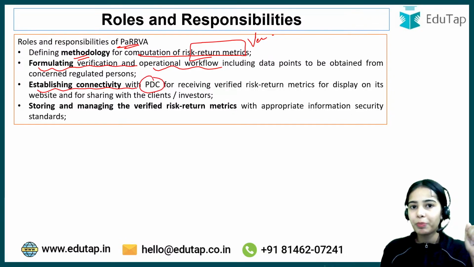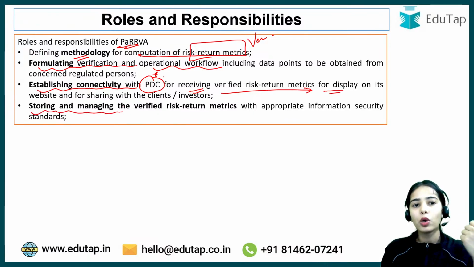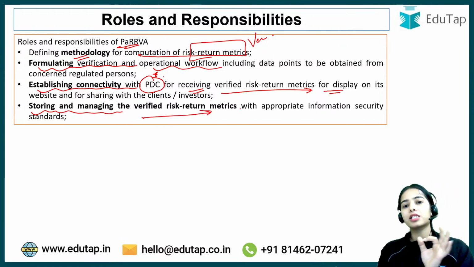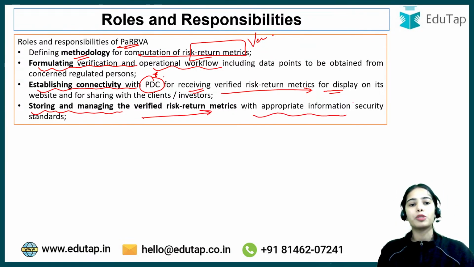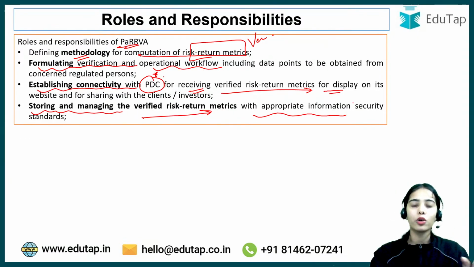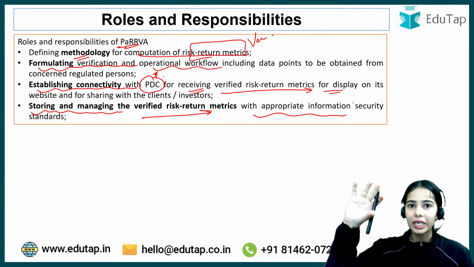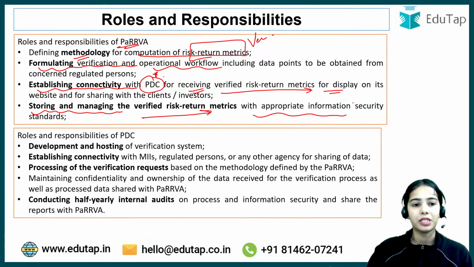Establishing connectivity with the PDC. So PaRRVA will establish connectivity with PDC for receiving verified risk return metrics for display on the website. The PaRRVA will also store and manage the verified risk return metrics with appropriate information security standards. Okay, so this is the role and responsibility of PaRRVA: to define the methodology, to make the workflow, or to oversee the workflow that happens.